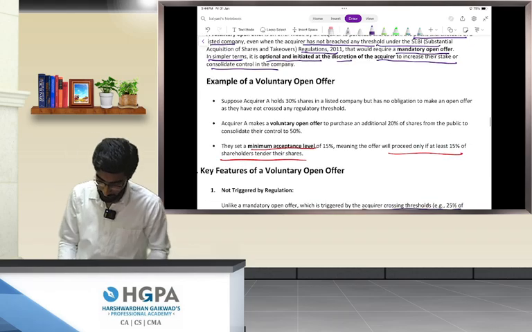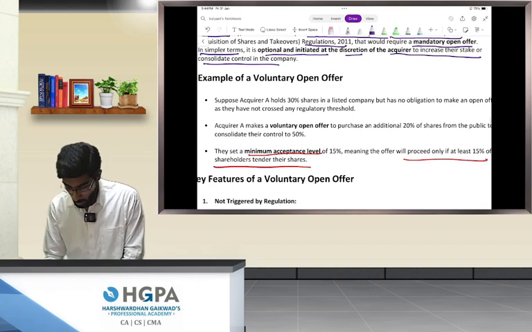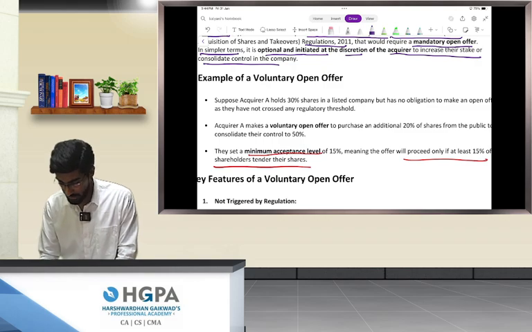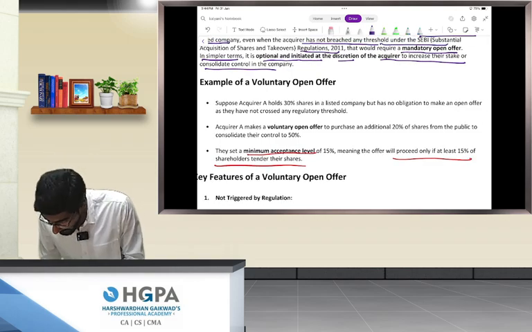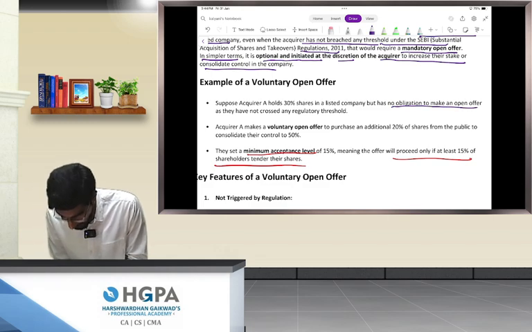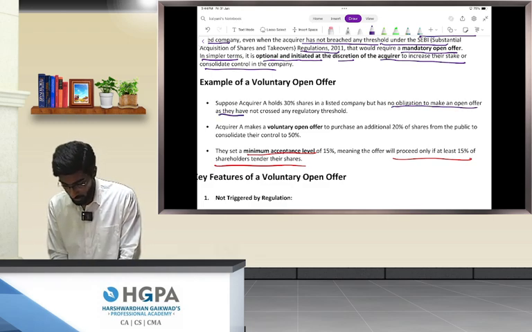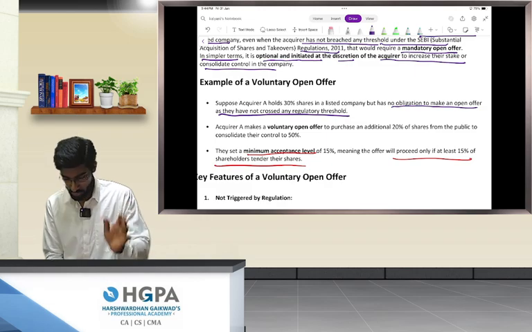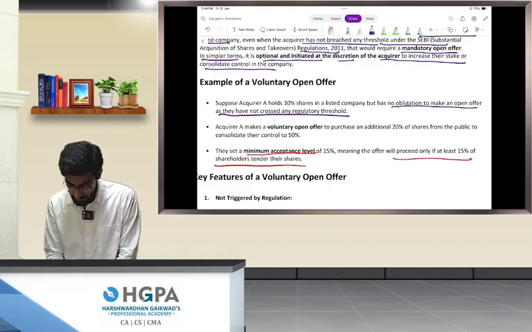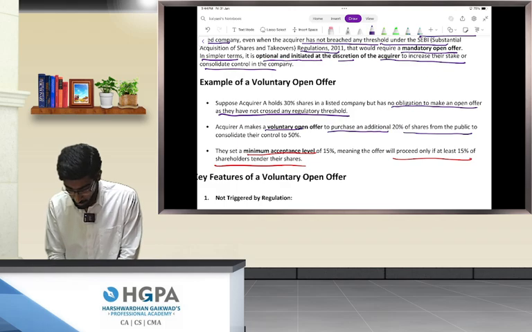Example of a voluntary open offer: an acquirer A holds 30% shares in a listed company but has no obligation to make an open offer as they have not crossed any regulatory threshold. Acquirer A makes a voluntary open offer to purchase an additional 20% of shares from the public to consolidate their control to 50%.